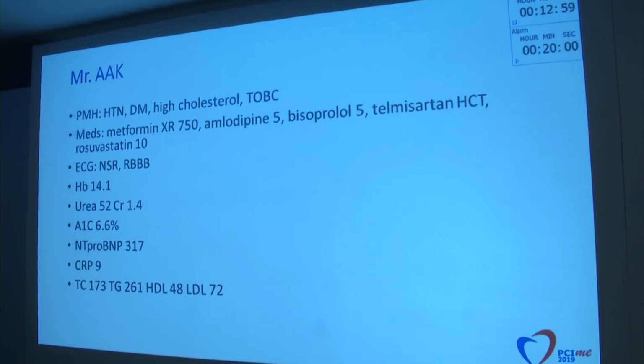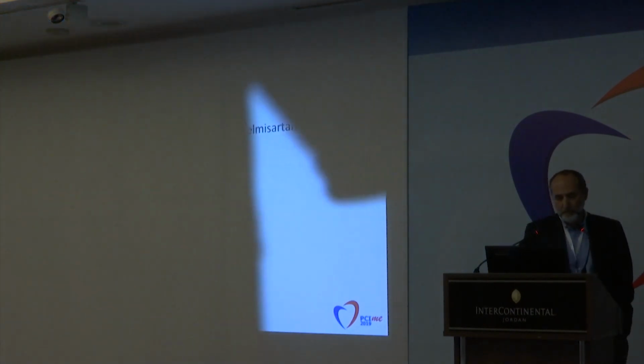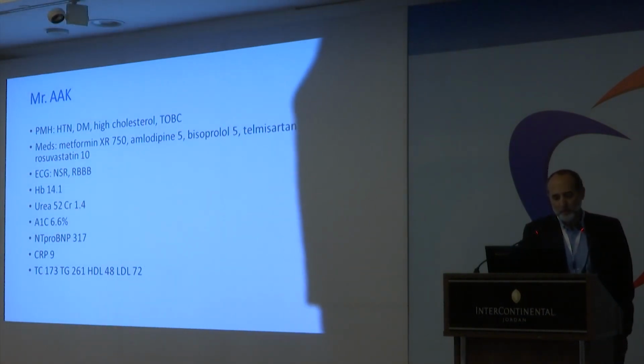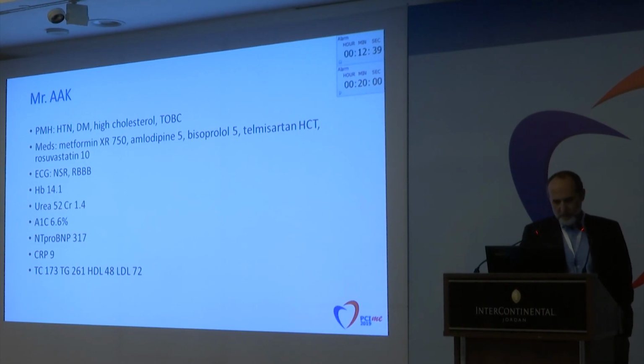So his past medical history was significant for hypertension, diabetes, hypercholesterolemia, and he was also a smoker. His medications include metformin, amlodipine, bisoprolol, telmisartan, hydrochlorothiazide, rosuvastatin. An ECG showed normal sinus rhythm with a right bundle branch block. His hemoglobin was 14. He had some reduction in his kidney function with a creatinine of 1.4. The A1C was 6.6%, NT-proBNP was 317, CRP was 9, and his cholesterol was 173, the LDL was 72 on rosuvastatin.